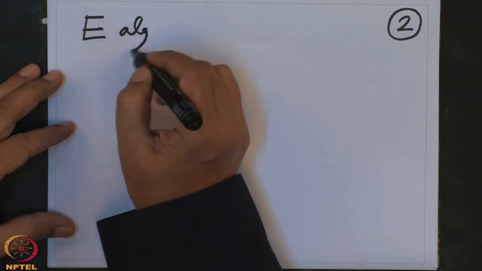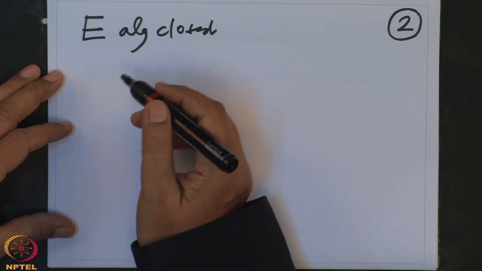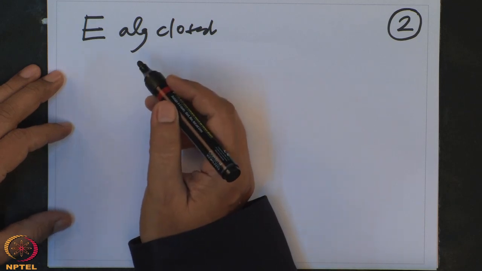Okay, so let us prove. I want to prove that every field has an algebraic closure. But before that, let us observe some easy facts. So let E be a field. So E is algebraically closed. That means every polynomial with coefficients in E has a zero in E.